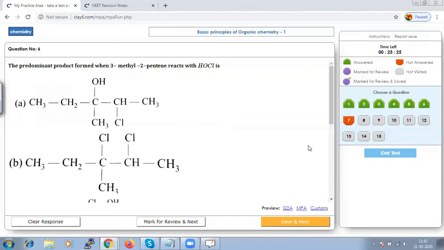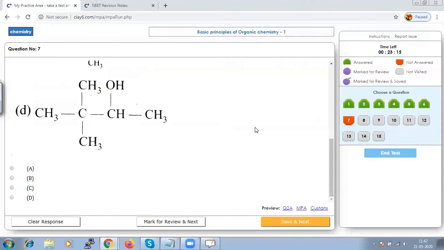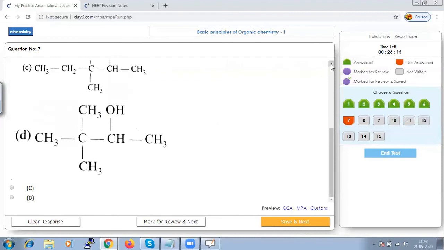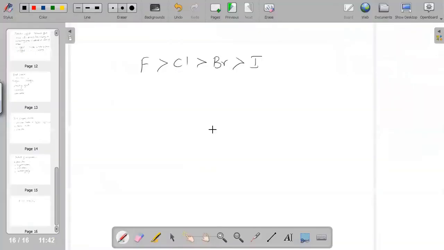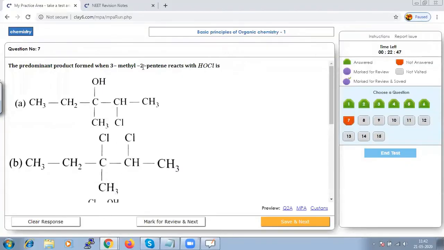We are looking for the predominant product when 3-methyl-2-pentene reacts with HOCl. Let us write the reaction. When 3-methyl-2-pentene reacts with HOCl, what would be the product formed?